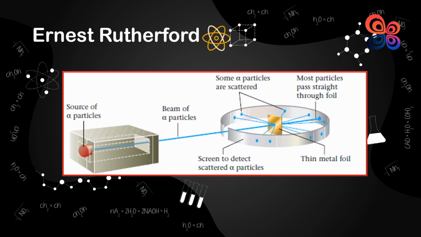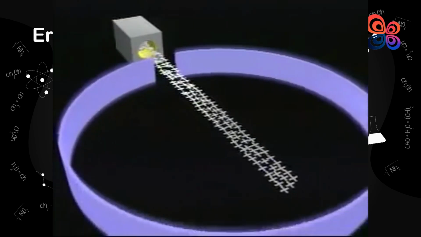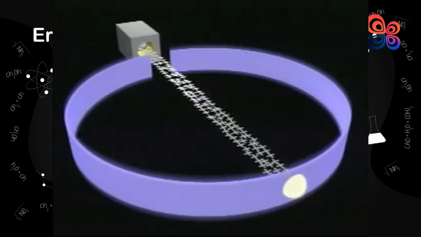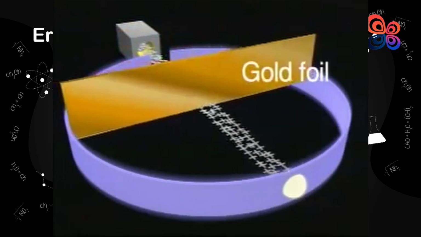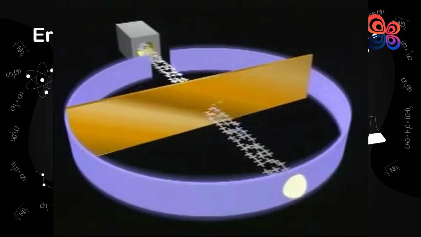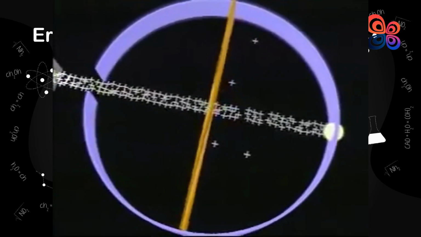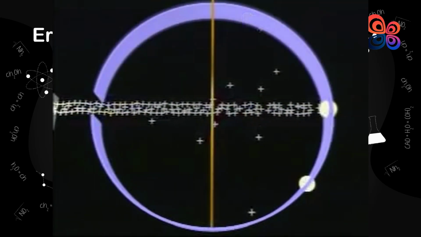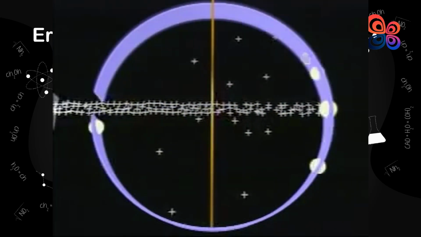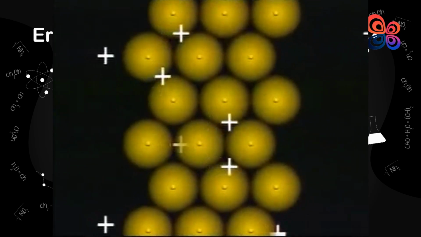This observation perplexed him, so he devised an experiment in which particles were directed towards a thin metal foil. A detector with a material coating that created small flashes whenever an alpha particle struck it surrounded the foil. The experiment's outcomes were considerably different from what Rutherford had predicted. Even though the majority of the alpha particles were reflected backward and deflected at significant angles, some of them nevertheless passed through the foil directly.